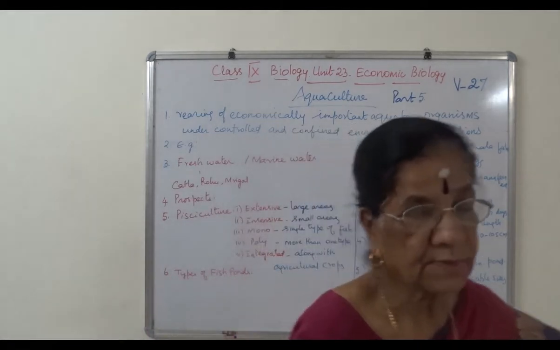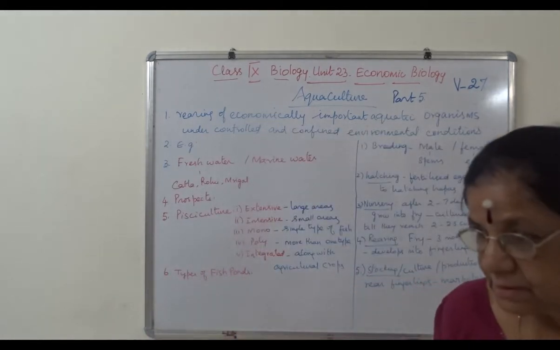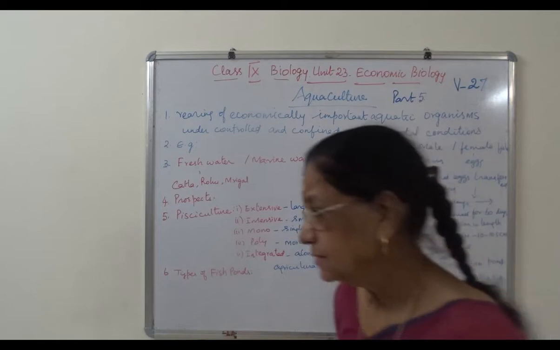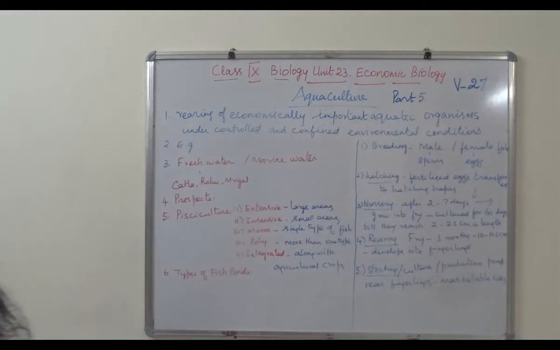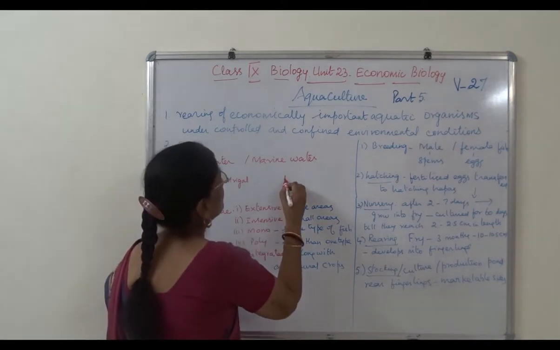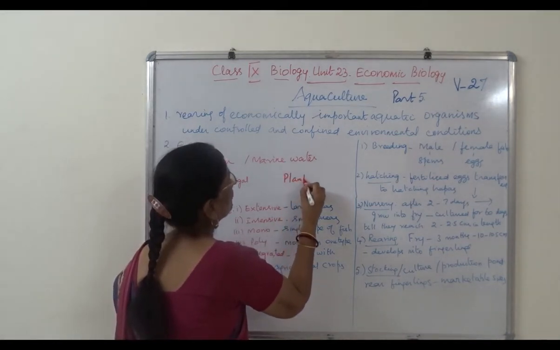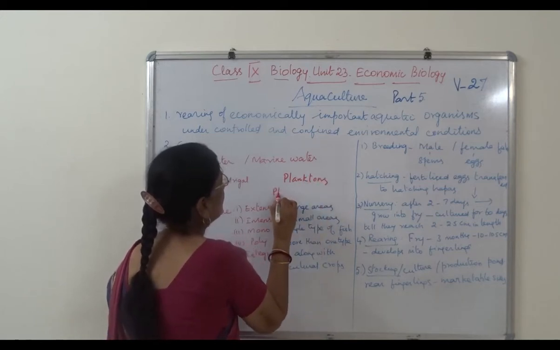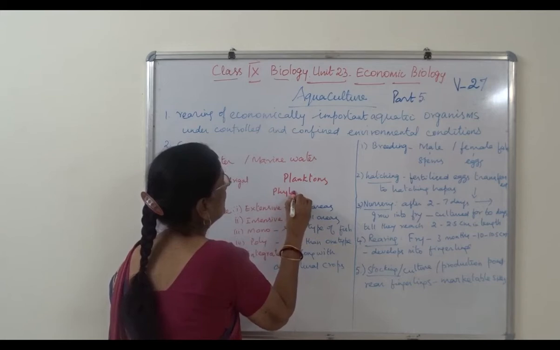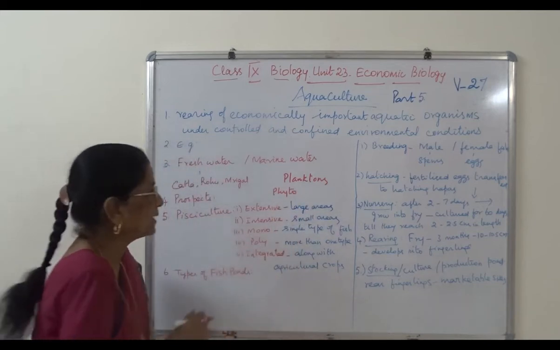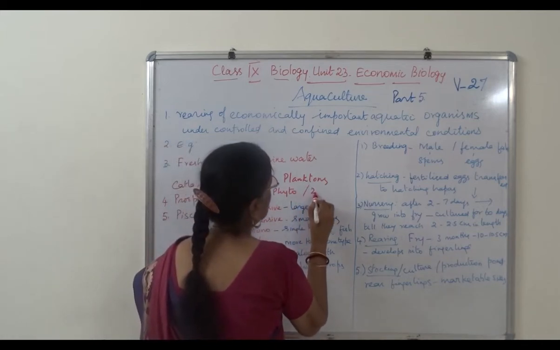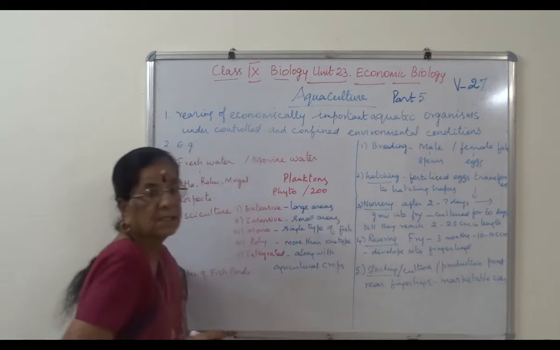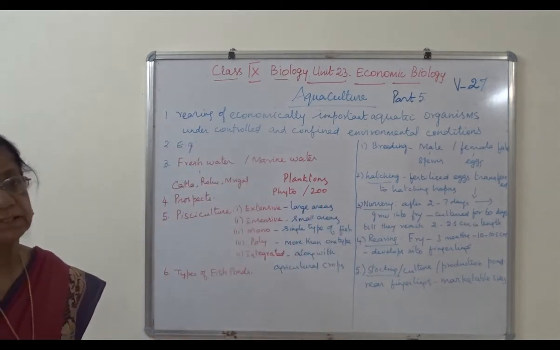Now, what are the aquatic organisms? We use the term planktons. When we are learning about plants, they are called phytoplanktons, and when we learn about animals, they are called zooplanktons.